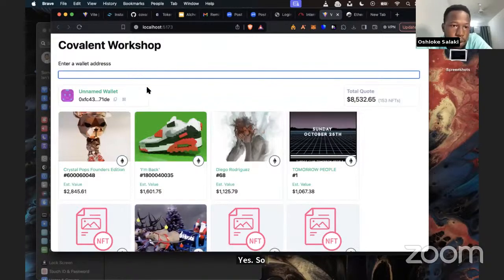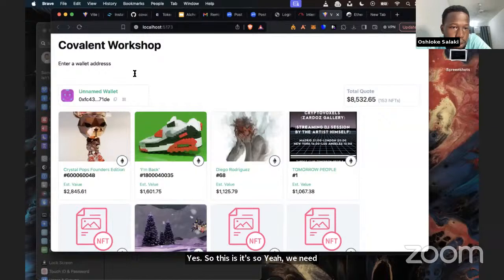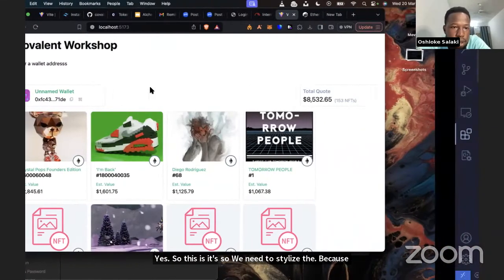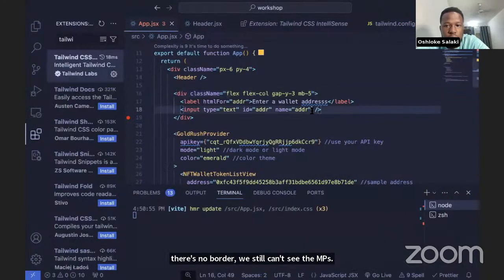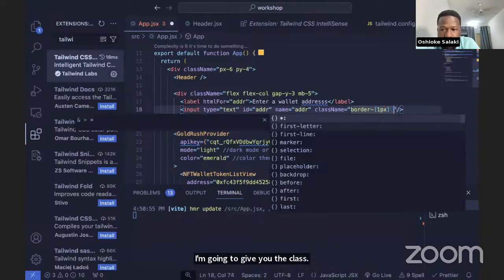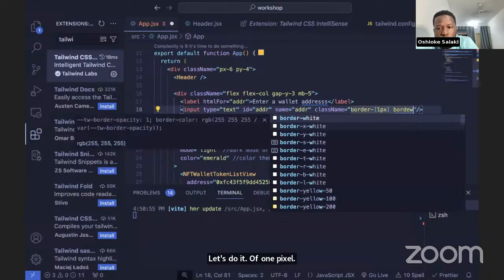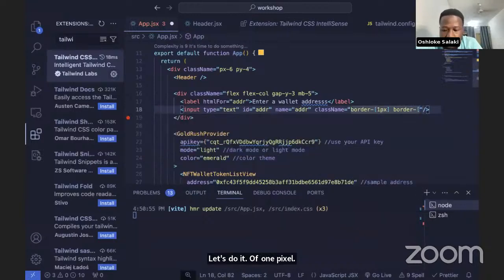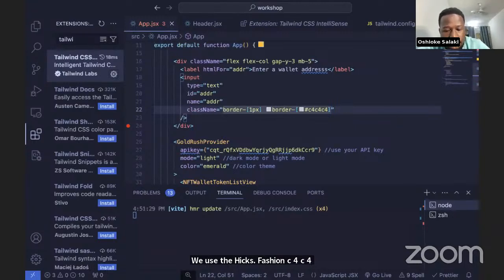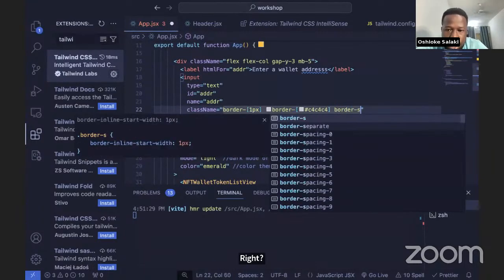Then we need to stylize the input field because there's no border. We still can't see the input field. So we need to give it a border. In the input field, we're going to give it a class. Let's give it a border of 1 pixel. Then let's give it a border color of C4. We're going to use the hex version, C4. Right? Yes, C4. That is like ash. Then we're going to make it border solid.